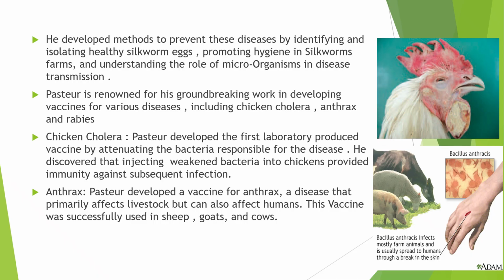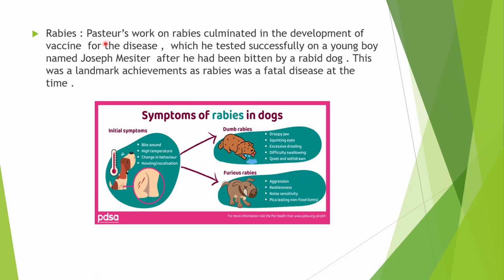Okay, and then rabies. Pasteur's work on rabies culminated in the development of a vaccine for the disease, which he tested successfully on a young boy named Joseph Meister after he had been bitten by a rabid dog. This was a landmark achievement as rabies was a fatal disease at the time. So yes, he also discovered the vaccine for rabies.